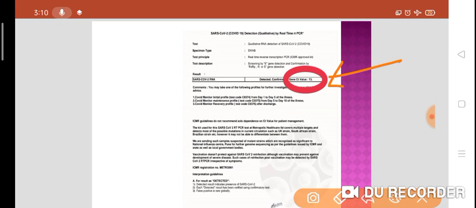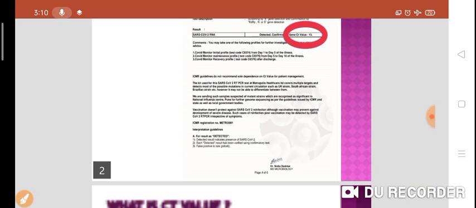In this report, you can see the CT value is 13. So what is the significance of this value? Most of the private labs are mentioning this value, government labs are not mentioning this value. So what does it mean actually? We'll see. What is CT value?